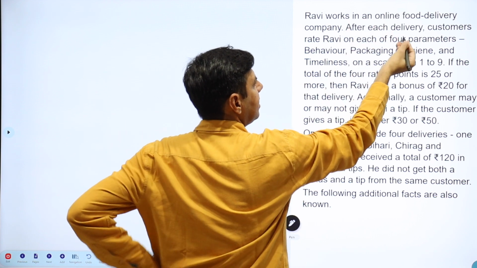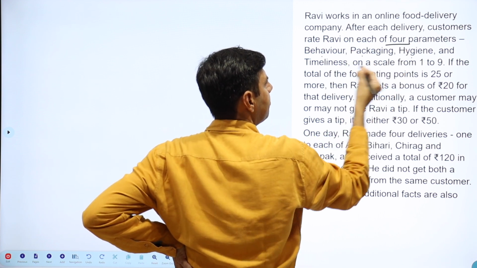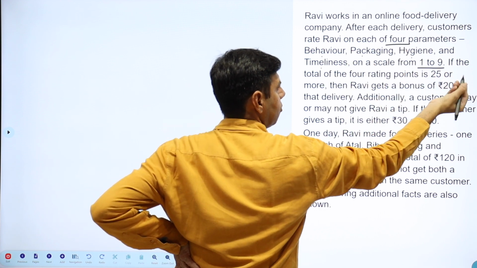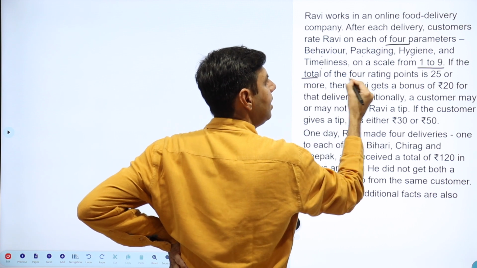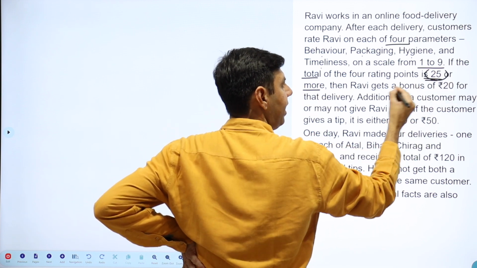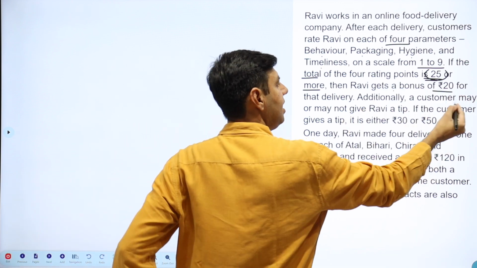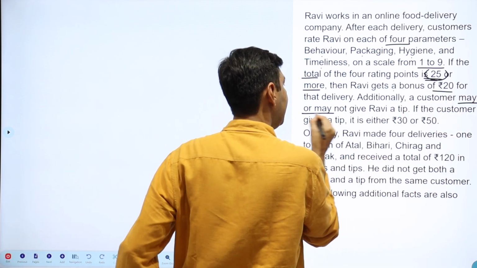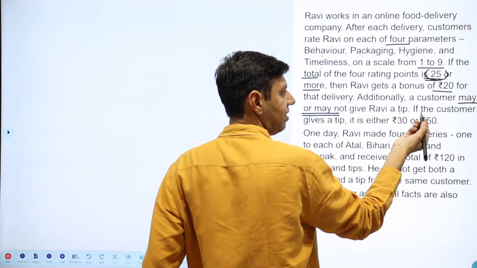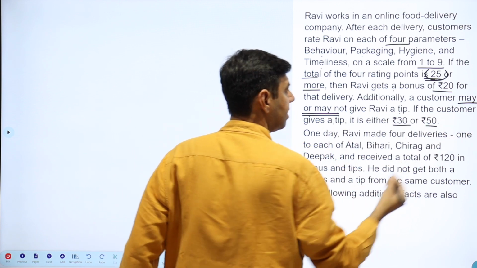So a delivery is there. On each delivery, rating is there on 4 parameters: behavior, packaging, hygiene, timeliness, 1 to 9. And the total, if it is 25 or more, even a 25 is okay, gets a bonus of 20. Additionally, a customer may or may not give a tip. This is in addition, and if the customer gives a tip, it's either 30 or 50.